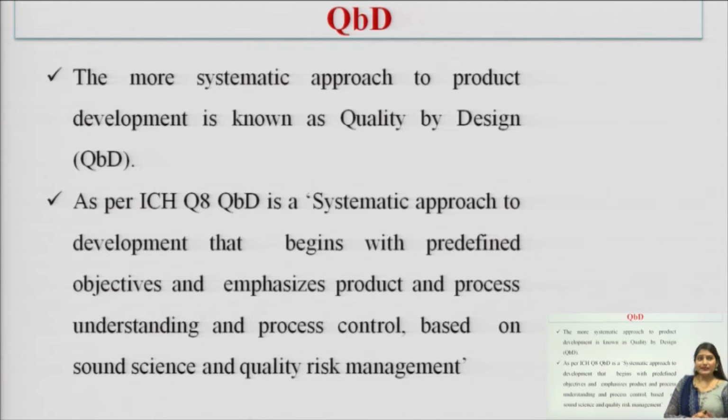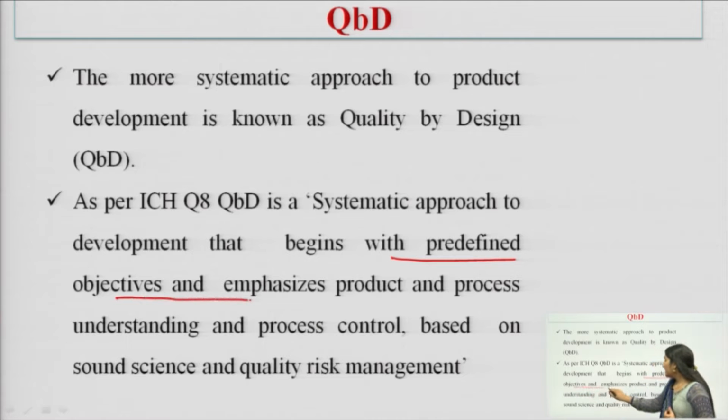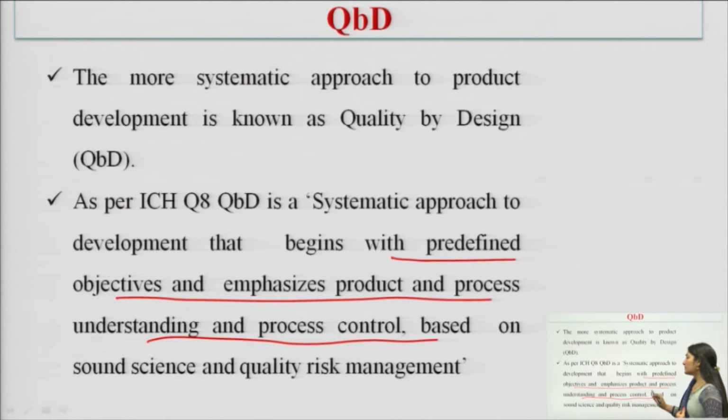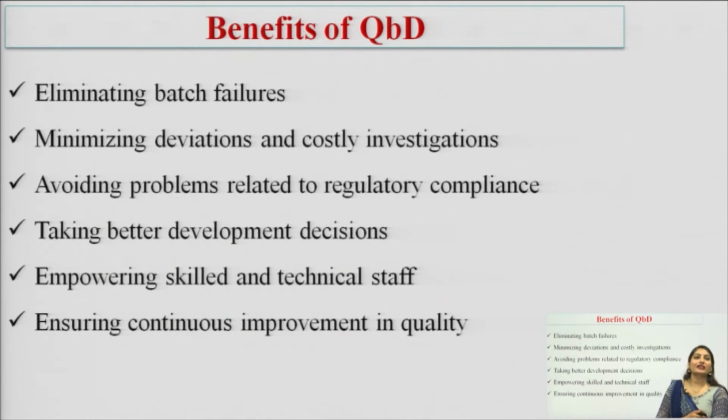It is defined in the Q8 section of ICH guidelines, and as per the ICH guidelines, it is a systematic approach to development that begins with predefined objectives and emphasizes product and process understanding and process control based on science and quality risk management. This is the definition as per the ICH guidelines of quality by design.